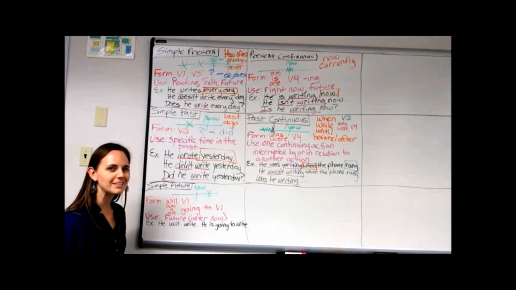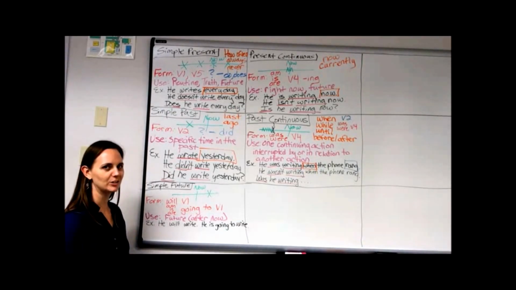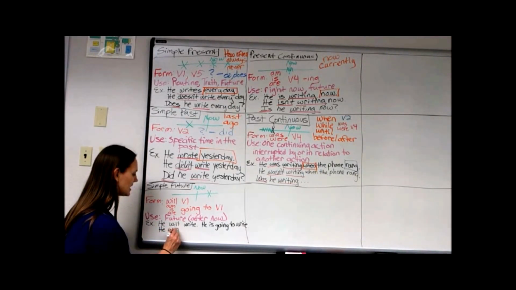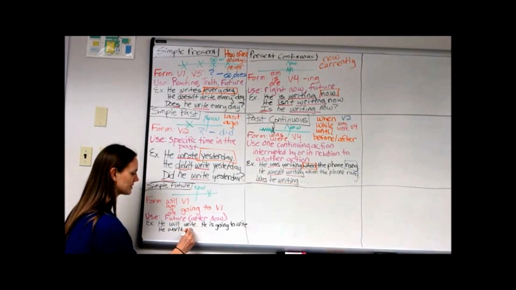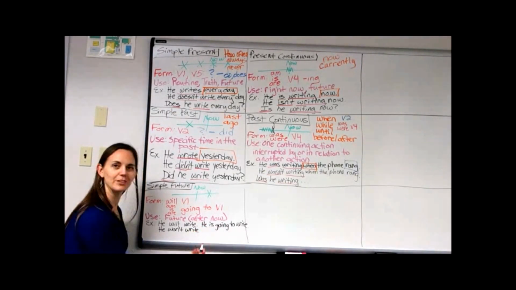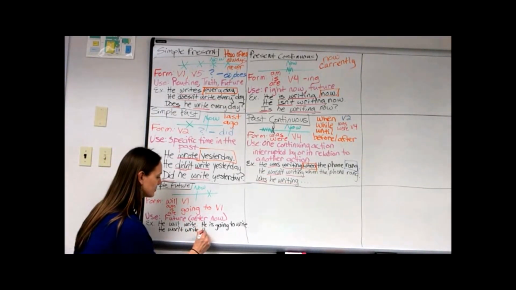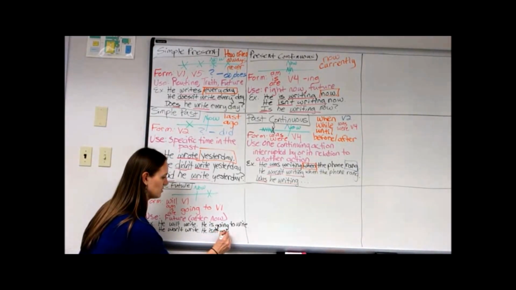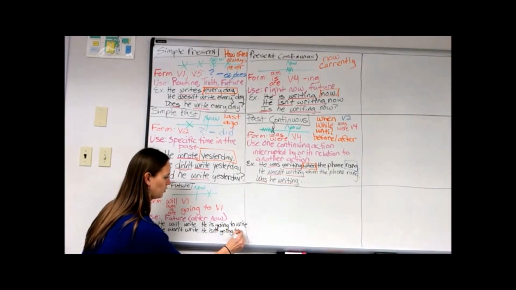Now, how do I make this negative? Let's try using the contraction, because in this case, we see that change. He won't write. For this one, we just add not, right? He isn't going to write.